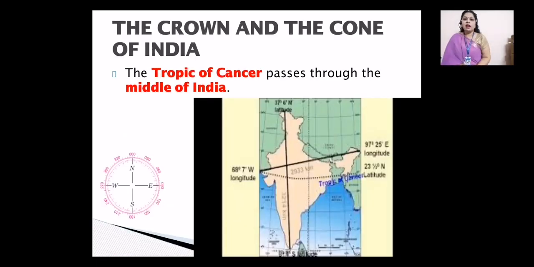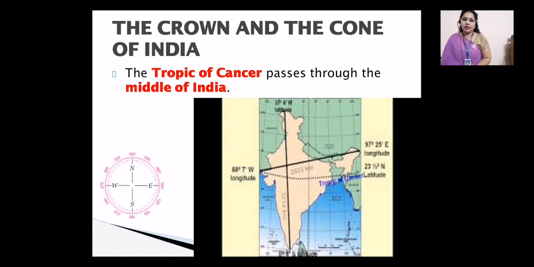Now the other thing which we have in our country is the Tropic of Cancer, which passes through the middle of the country. If we look at the picture in the slide, on the right hand side you will see the map of India, which shows the length and the breadth of our country, but it is also showing one dotted line, which is the Tropic of Cancer.